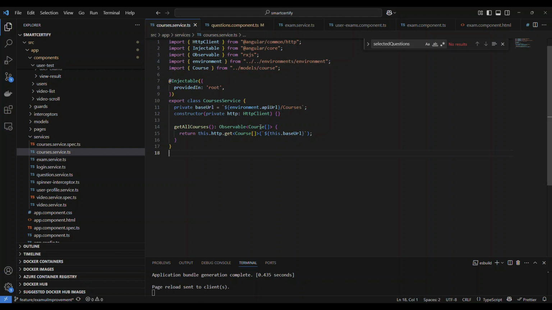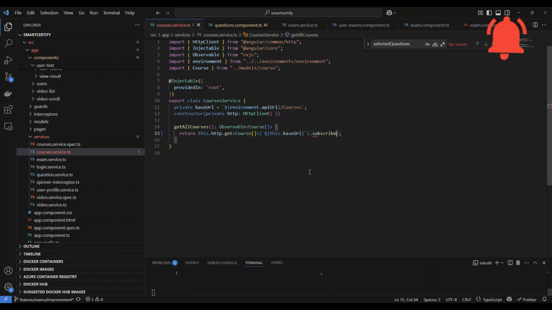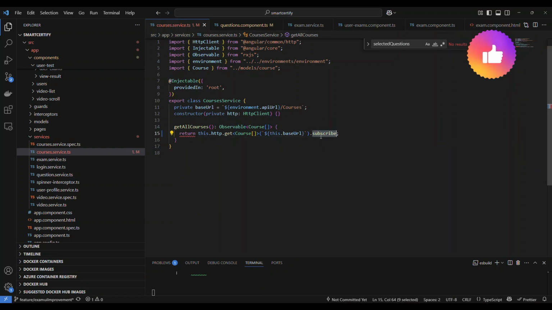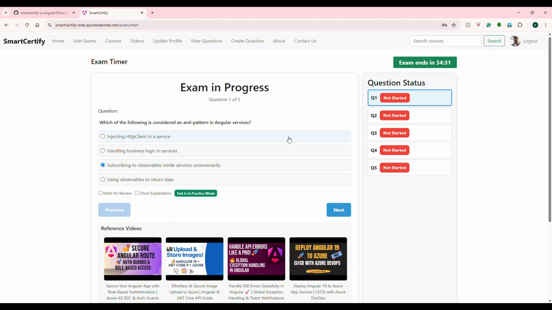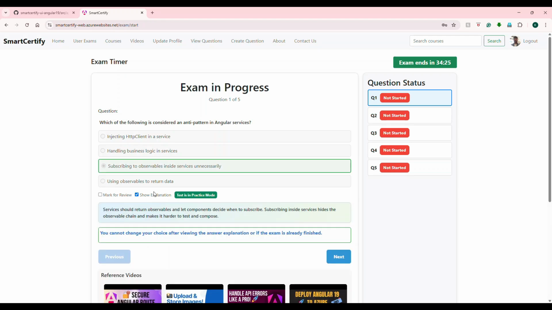If you go to this, right? Here, this is the service and you have a service here. You can do logic here. You can do everything, but you're not subscribing here. You're not saying subscribe. We never do that. If you do that, that's called anti-pattern, because if you subscribe, what will happen? Data will be here. You're not passing the data. You're always supposed to return the observable. The component who's calling will handle it. Okay, so if you do something like this, that's called anti-pattern. So you should know what you should do, what you should not do inside the service. This is the answer. Let's take an example of this explanation. See, this is the explanation. Okay, you're not supposed to do that.